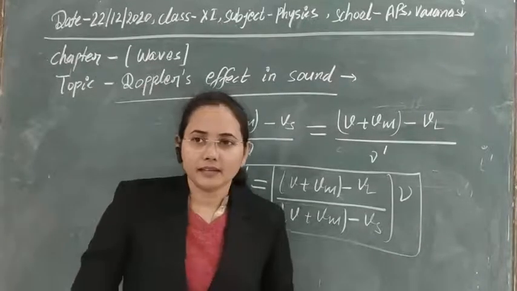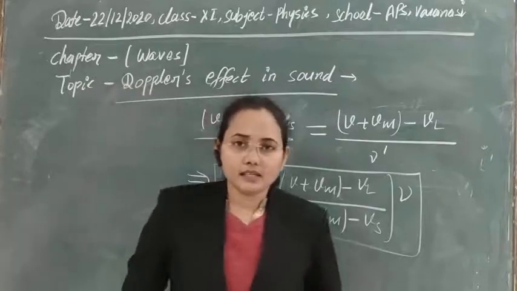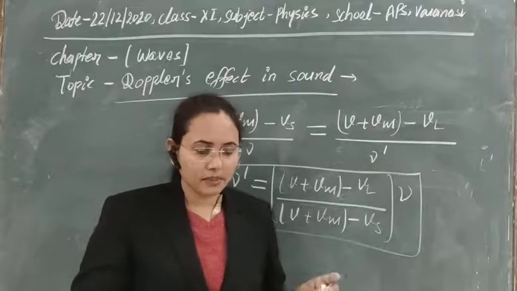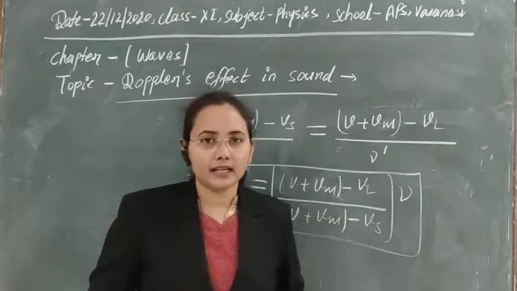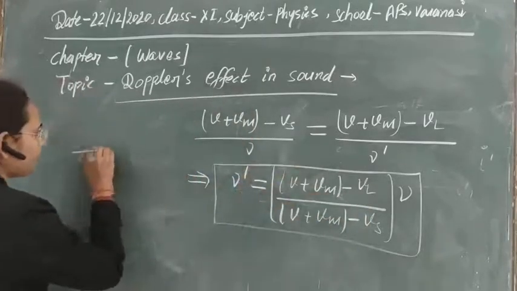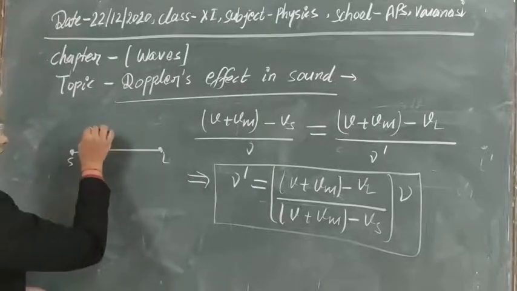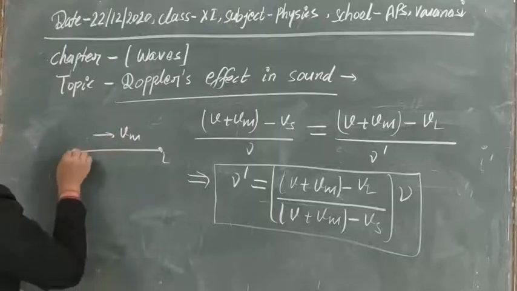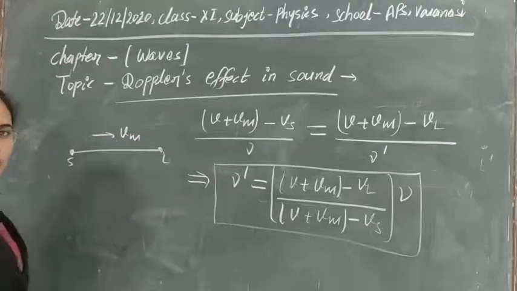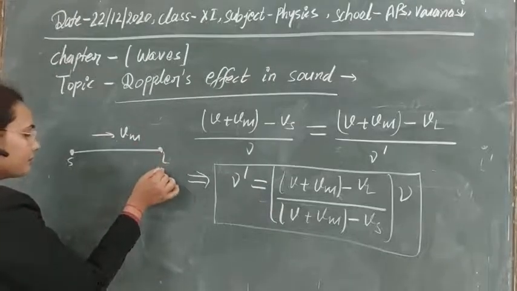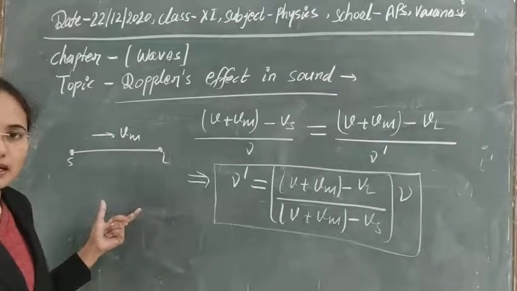Now let's see what the sign convention is in the case of Doppler effect. Whenever the medium is moving from source to listener, then we will take it as positive. So here, if this is the source, this is the listener, and now a medium that is present between them has velocity Vm. Whenever this medium is approaching from source to listener, then Vm will be taken as positive. But if it is approaching from listener to source, then due to the change in direction, we will take it as negative.